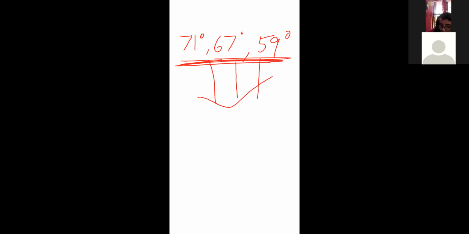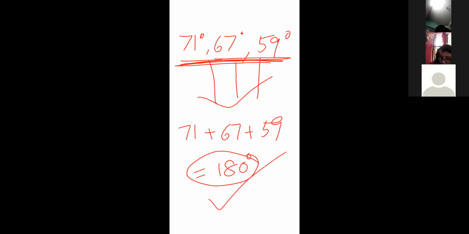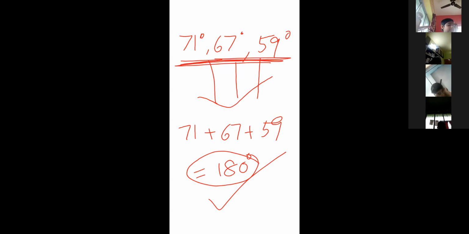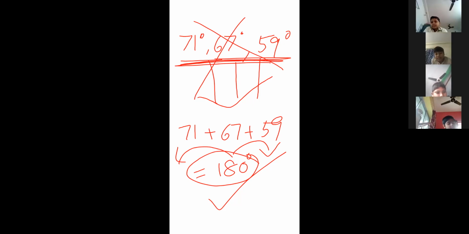What is the rule? We will have to add them, and check whether the addition value is 180 degree or not. If it is 180 degree, then yes, it is possible. But suppose it is less than or greater than 180 degree, not exactly 180, then it is not possible. This type of question is very important for the exam. It is greater than 180, so it is not possible.